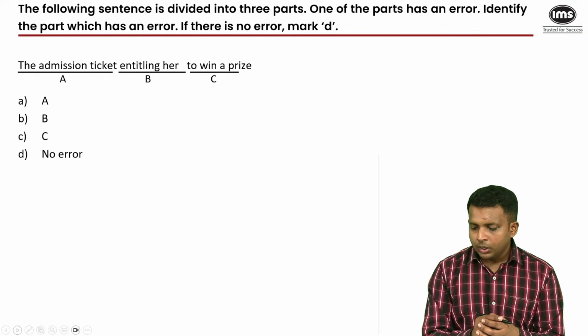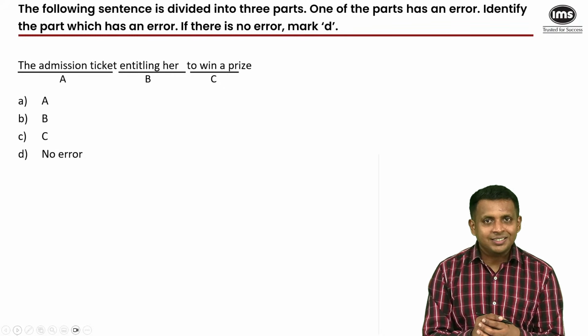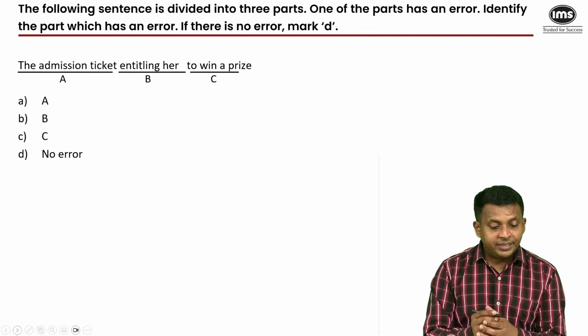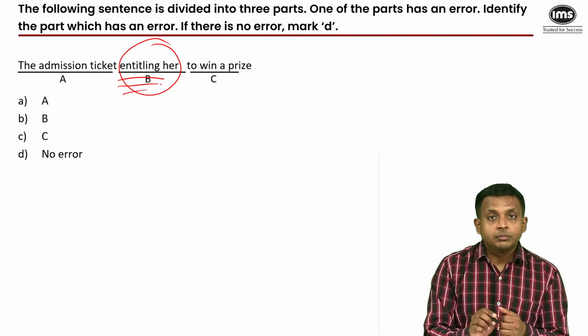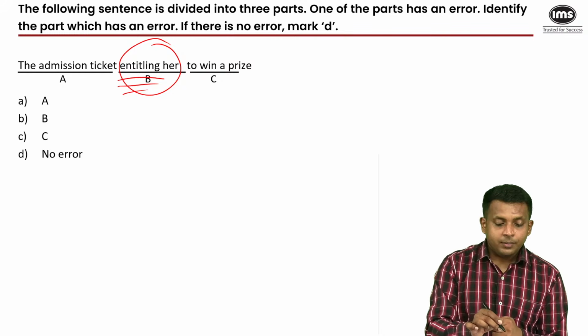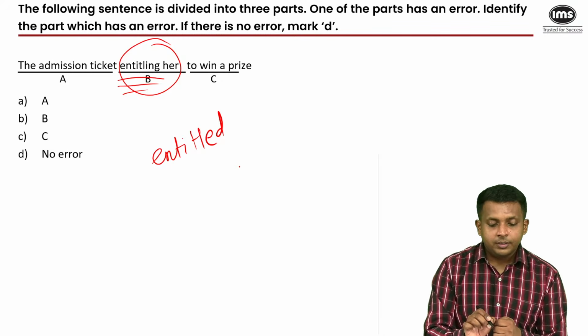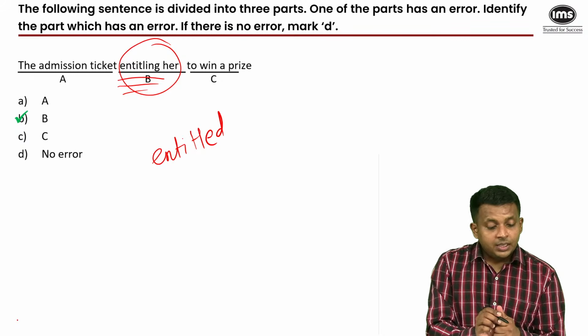Yes, can I have a few more answers? The admission ticket entitling her to win a prize. Of course, when you read this sentence, something should give you pause. Some alarm bells should start ringing in your mind because the error is clearly here and this word is incorrect. The admission ticket, it gave her the privilege to win the prize, and the correct usage of the word would be entitled her to win a prize, which means our error is in the second part. The answer is B.